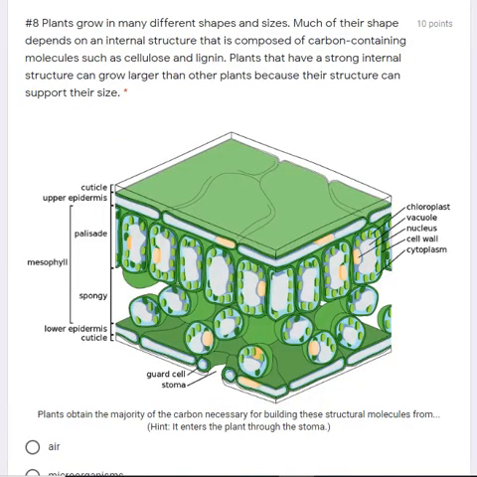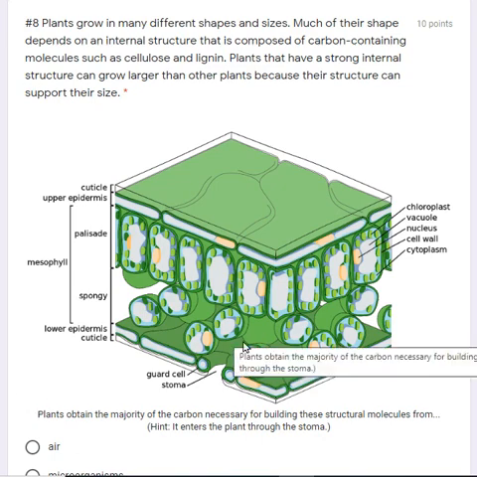Number 8. Plants grow in many different shapes and sizes. Much of their shape depends on an internal structure that is composed of carbon-containing molecules called cellulose and lignin. Plants that have a strong internal structure can grow larger than other plants because their structure can support their size.